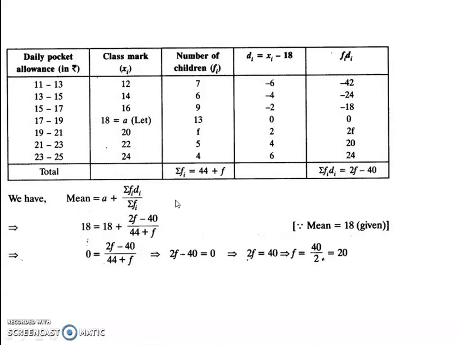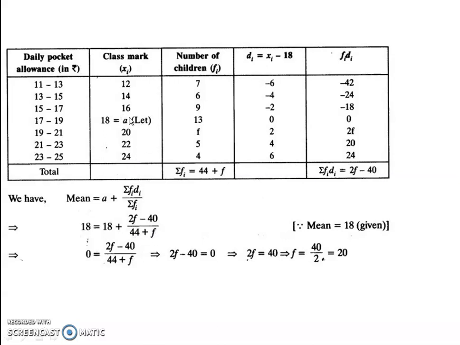But I will substitute the same thing in the equation. Mean is equal to A plus summation fi di by summation fi. What is the mean given to you in the question? It is 18. What was the assumed mean that we have taken? That is also 18. Plus summation fi di is 2f minus 40 that I have written here. Summation fi. What is summation fi? 44 plus f.